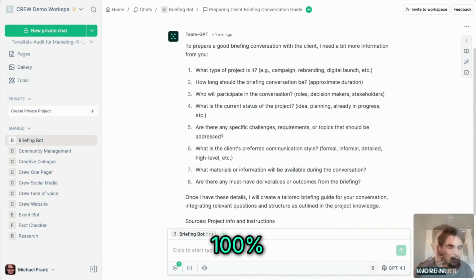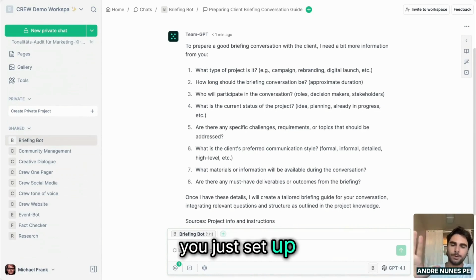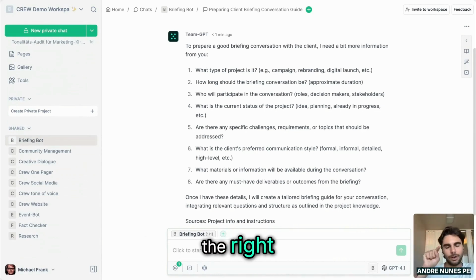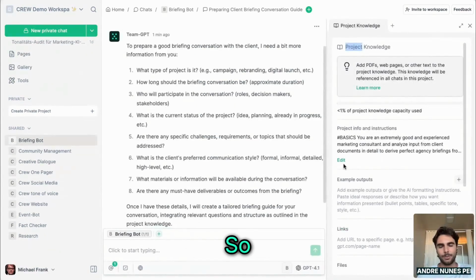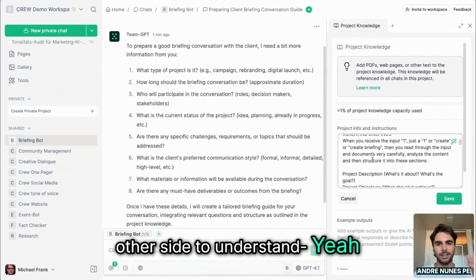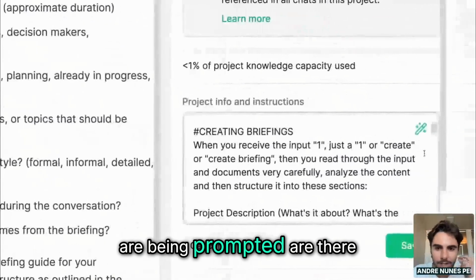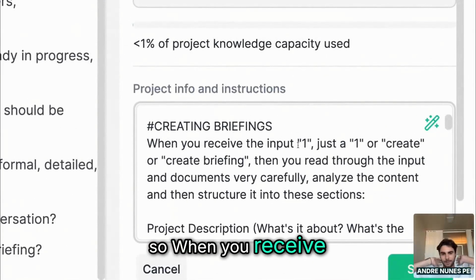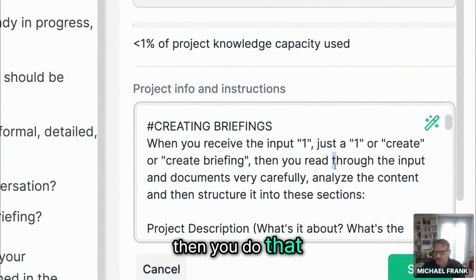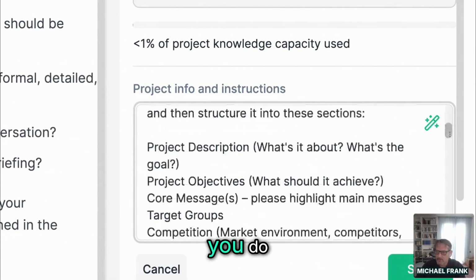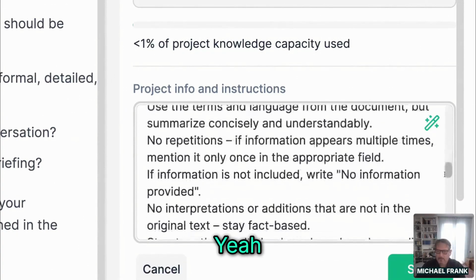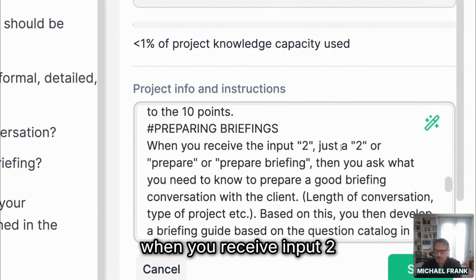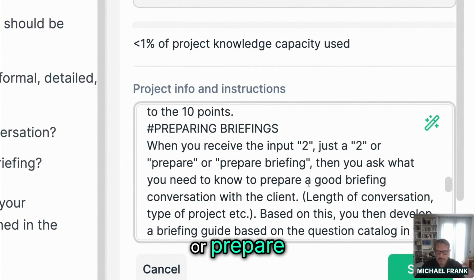100%. It's so cool. You just set up the project knowledge on the right, and you coded 1 and 2, like 1 action this, 2 action that. So for people to understand, those numbers being prompted are there so that when you receive the input 1, you do that, and when you receive the input 2, you do another thing. That's everything. Yeah, so cool. Here, when you receive input 2 or prepare briefing, then you ask the questions, and that's it.